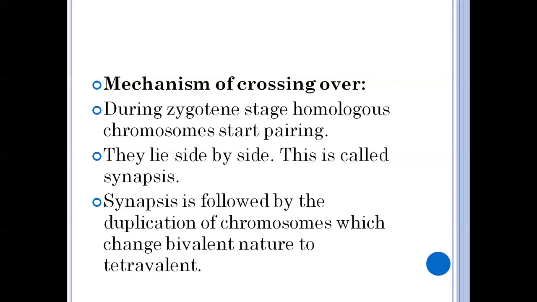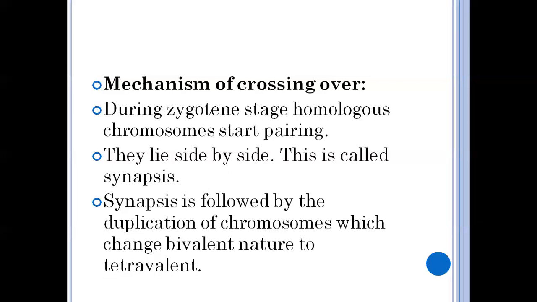So how does this pairing of chromosomes take place? Due to the mutual attraction between the allelic genes. So now chromosome pairs are formed. These paired chromosomes are known as bivalent, because two chromosomes are present in the pair, one from the mother and another from the father. So that pair of two chromosomes is called bivalent.